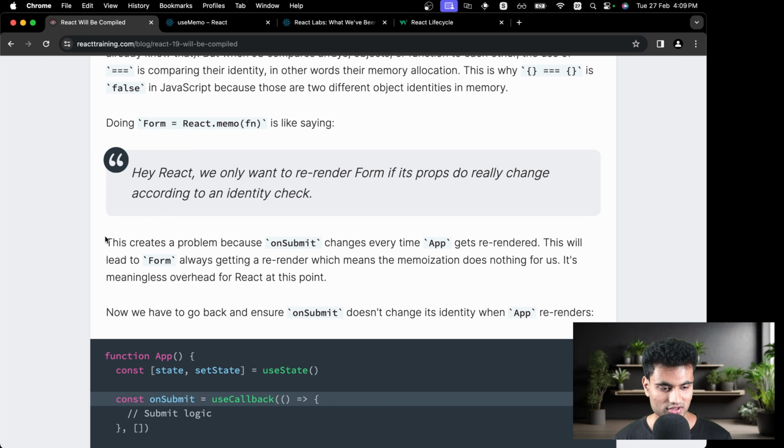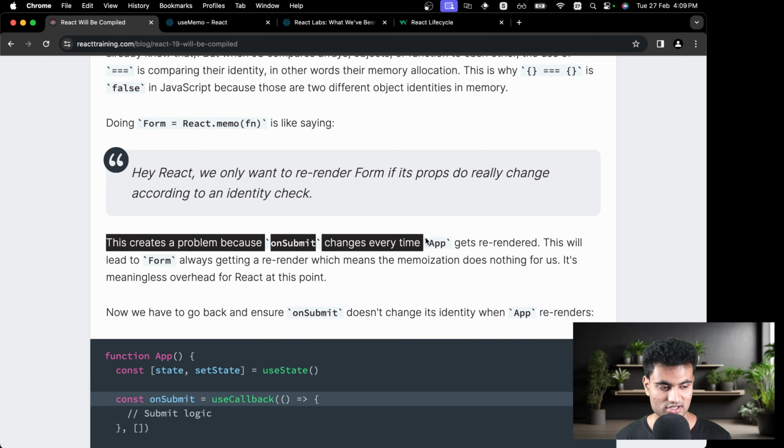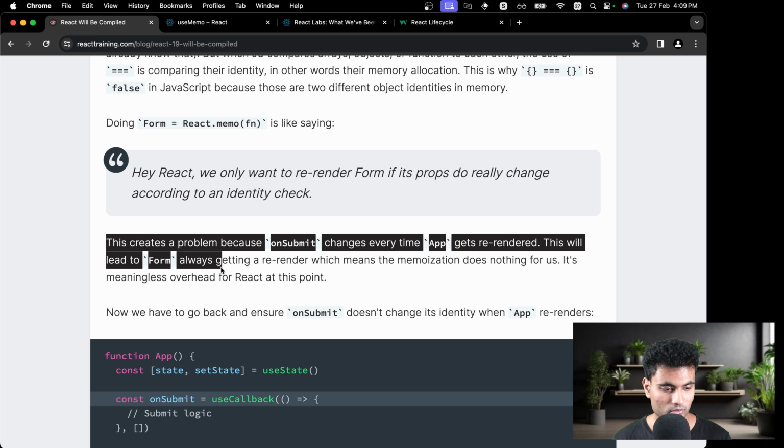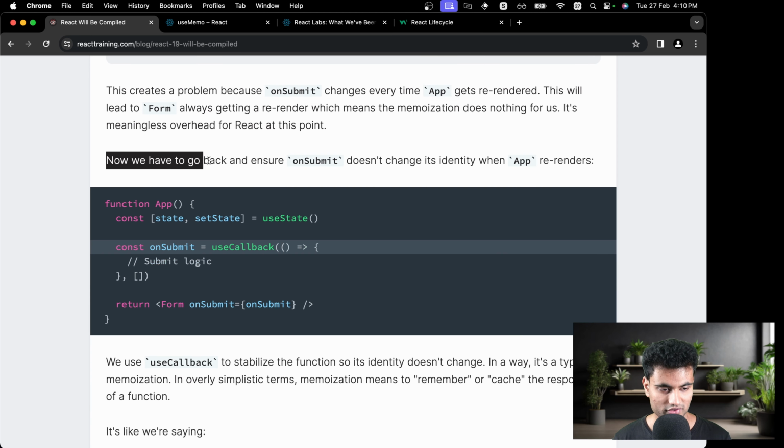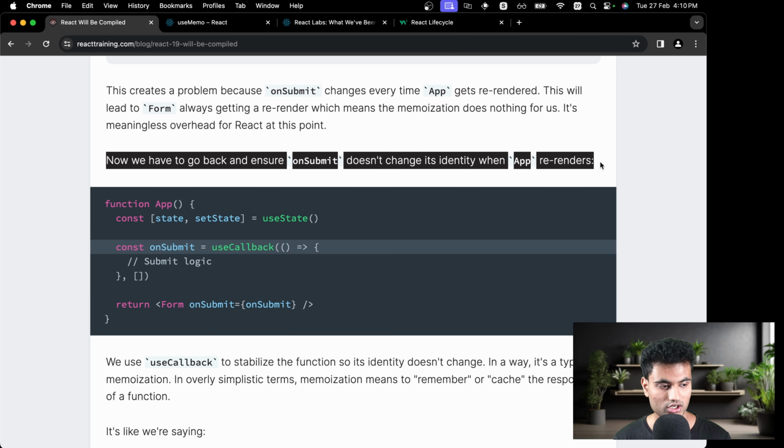So this creates a problem because onSubmit changes every time app gets re-rendered. Just like I mentioned, onSubmit gets recreated. This will lead to form always getting a re-render, which means that memoization does nothing for us. It's a meaningless overhead for React at this point. Now we have to go back and ensure onSubmit does not change its identity when app re-renders.